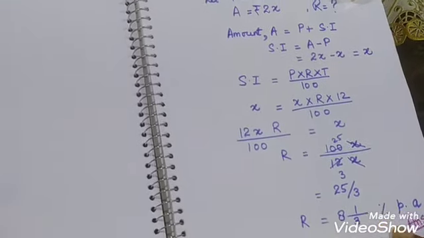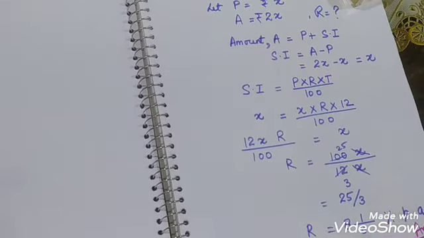Okay, now we'll move towards the next question. It is question number 9. Question number 9: simple interest on a certain sum is 9 upon 16 of the sum. Find the rate percent and the time if both are numerically equal. A very good question and very easy also. It is given that simple interest on a certain sum, means principal, is 9 upon 16 of the sum.